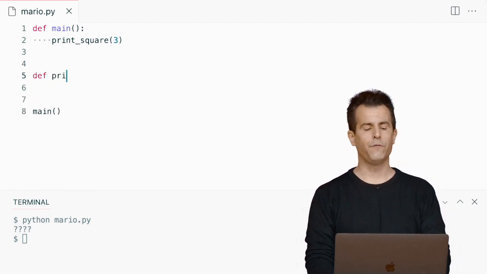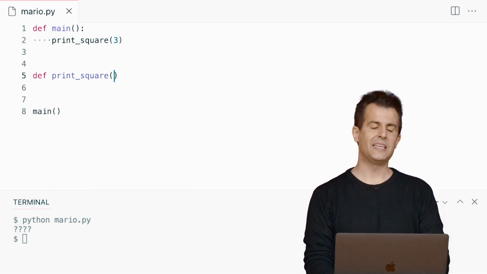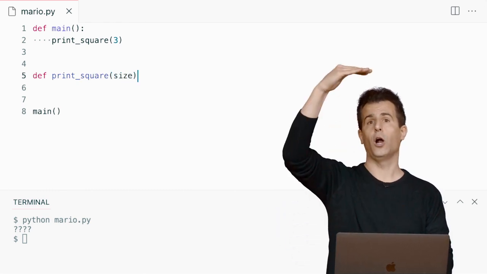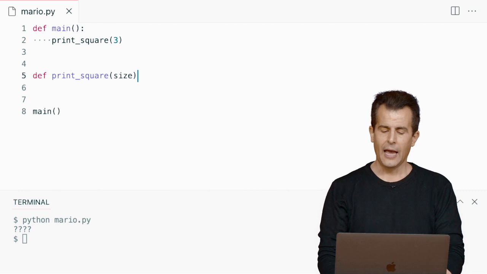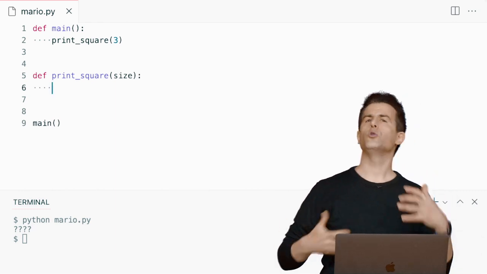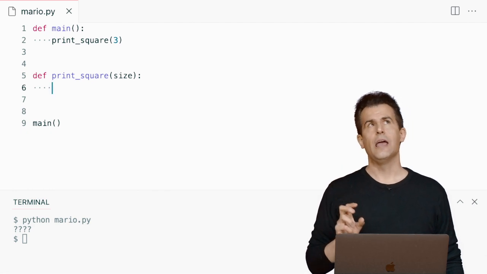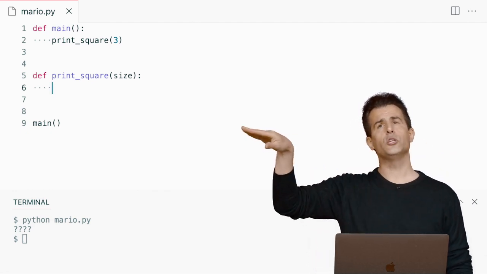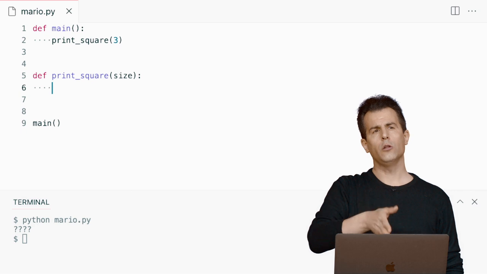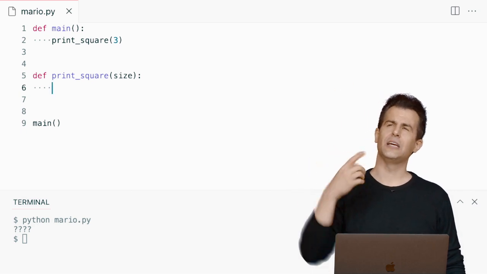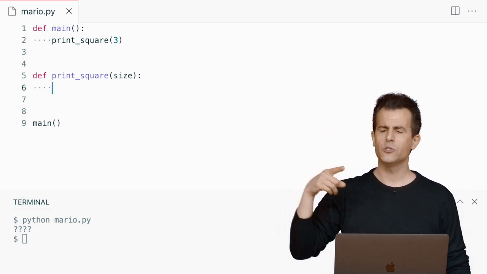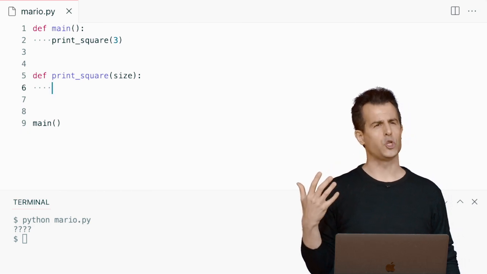Let me go ahead and define a function called print square that takes in a specific size, both for height and for width. And here's where we have an opportunity to use some of those loops, and we can use those loops in a way we haven't yet. If I want to print out all of these rows, but also all of these columns, I now have to think not just cyclically, like a loop allows, but I need to think 2-dimensionally.